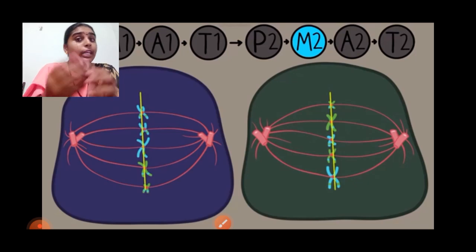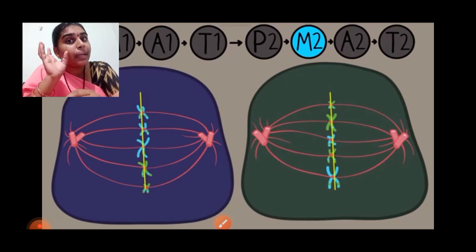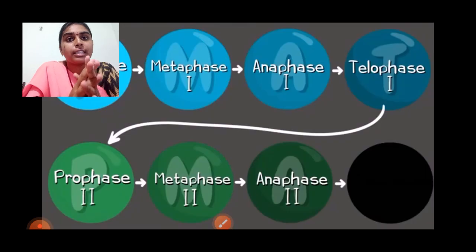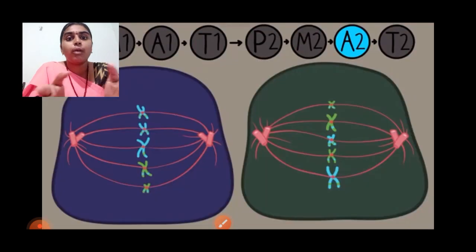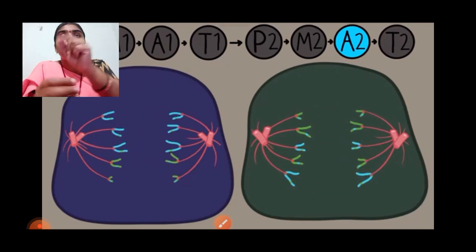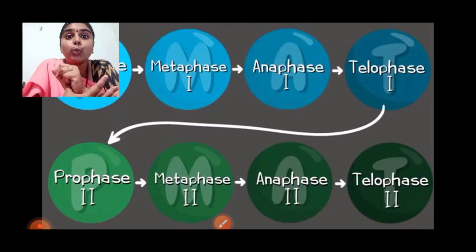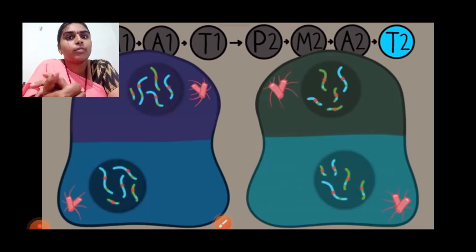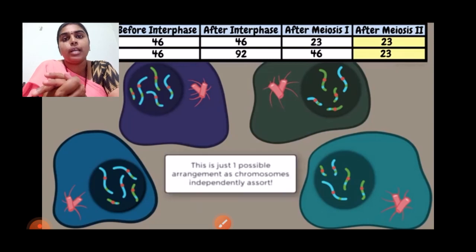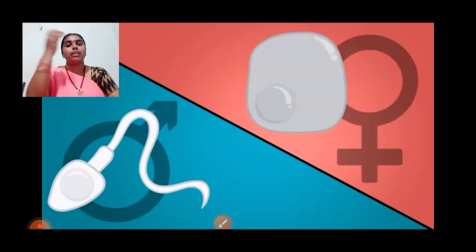Here in this example the actual parent has 10 chromosomes, but in the daughters in the first meiosis we have seen 5 chromosomes each. Now these will be moving away. See here, in anaphase 2 the chromosomes have got split into 2. Each chromosome will have only one chromatid. See how the 4 daughter cells are formed with 23 chromosomes. This example is taken with 46 chromosomes, where 23 chromosomes with 23 chromatids are formed in our body.